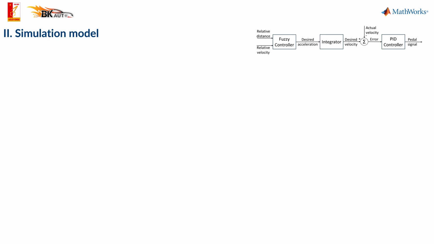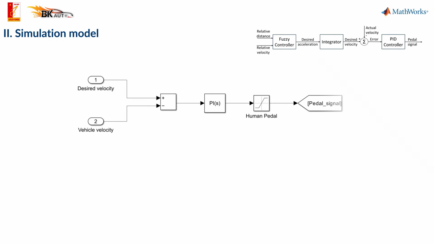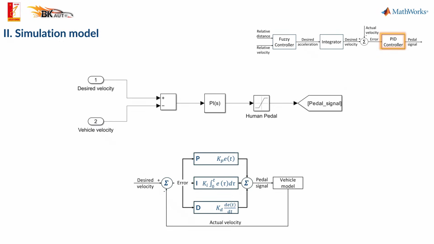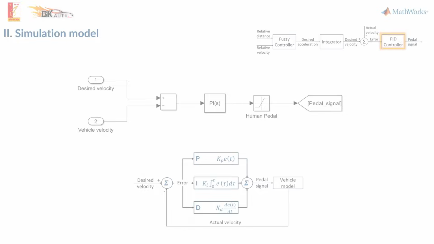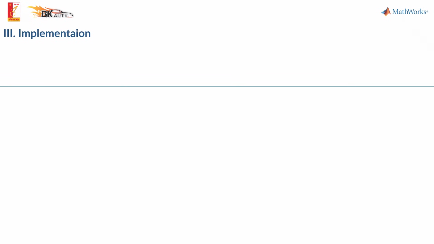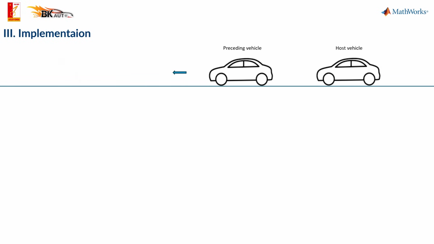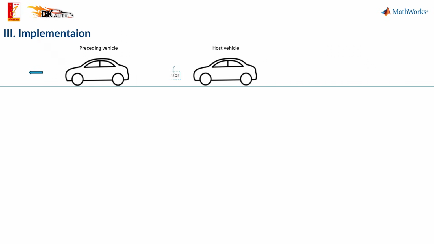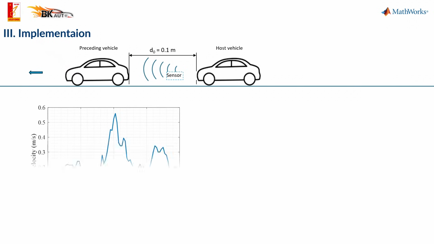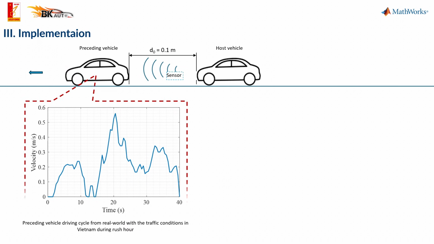The PID controller uses the desired speed from fuzzy logic and actual speed as input and generates motor or brake control signals. The simulation is carried out in the Simulink environment, where the following vehicle starts 0.1 meter behind the leading vehicle. The leading vehicle is placed in a scenario representing realistic Vietnamese rush hour traffic and is scaled appropriately for the 1/10 scale vehicle model used in experiments.